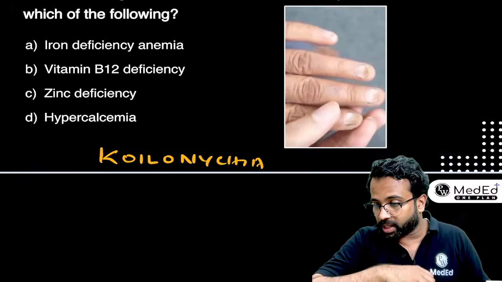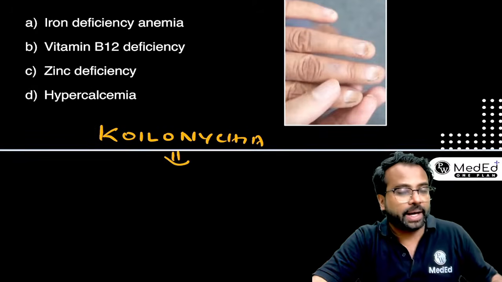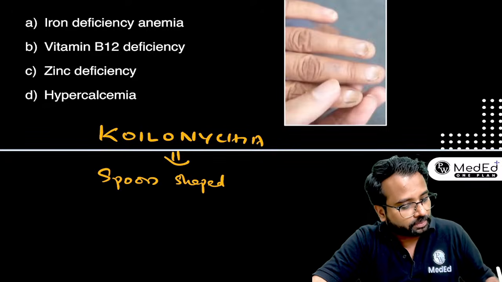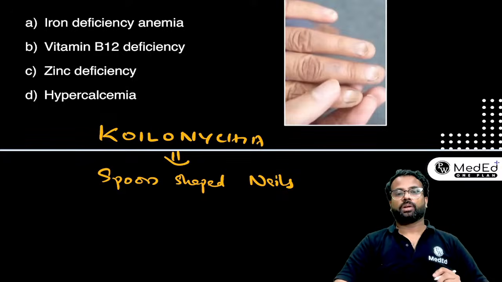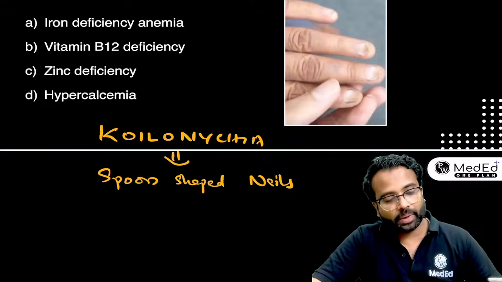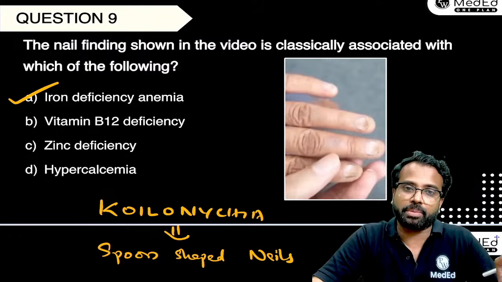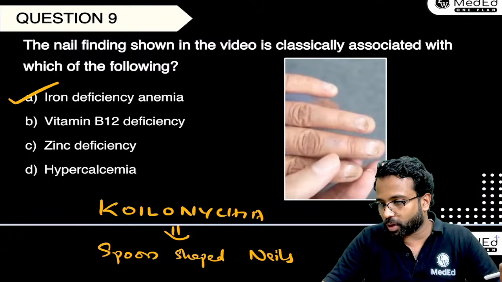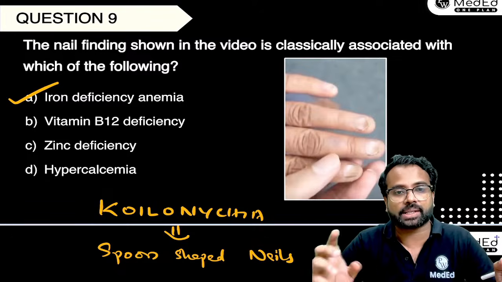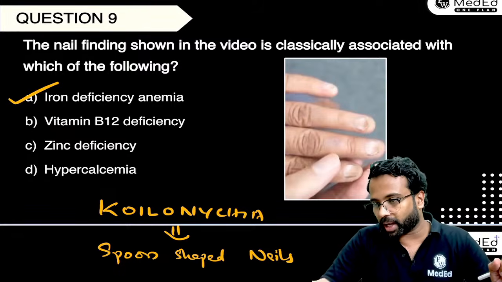So Niveta, Afsana, Rahul, all of you are answering this as Koilonychia. And Koilonychia, the meaning is there are spoon-shaped nails. So there is going to be spoon-shaped nails in terms of Koilonychia, and the most common association of Koilonychia is going to be iron deficiency anemia. I've answered it as iron deficiency because already in the chat box a lot of you have answered it. Spoon-shaped nails associated with iron deficiency anemia, and this is called as Koilonychia.